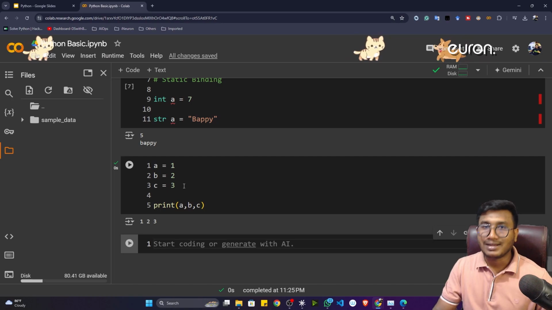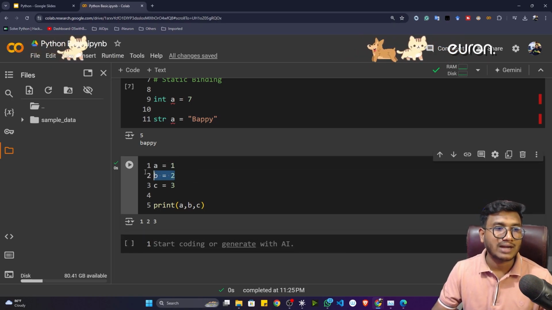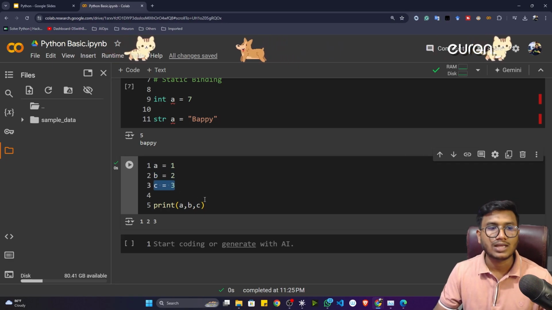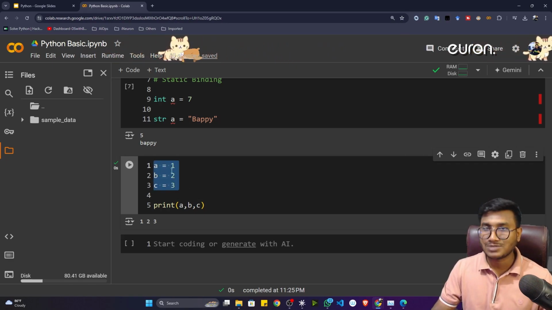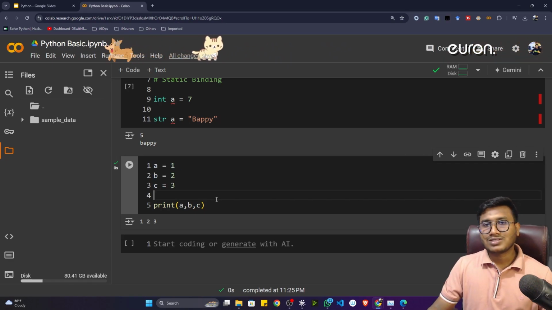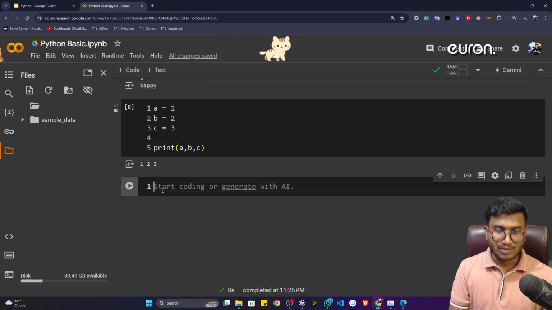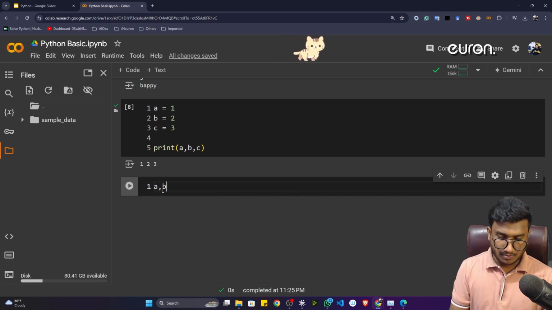But here, guys, you can see I had to write the variable three times: a is equal to 1, b is equal to 2, c is equal to 3. Instead of that, you can follow a simpler approach. See what you can do, you can just write like that: a comma b comma c.